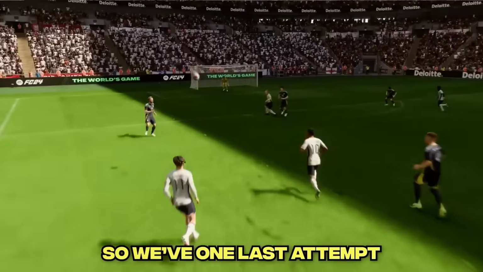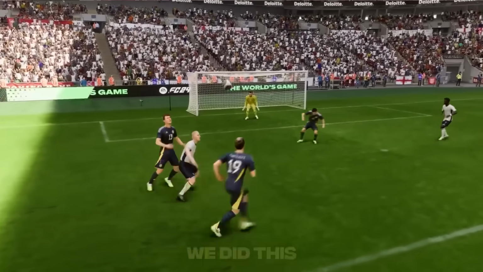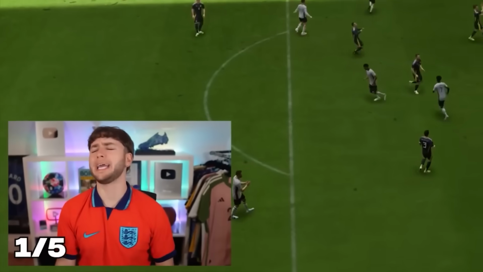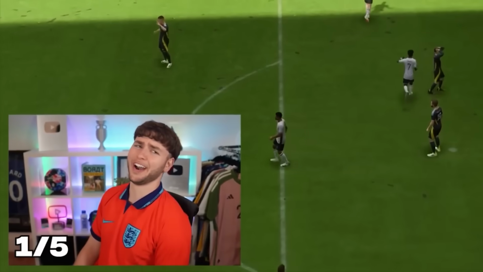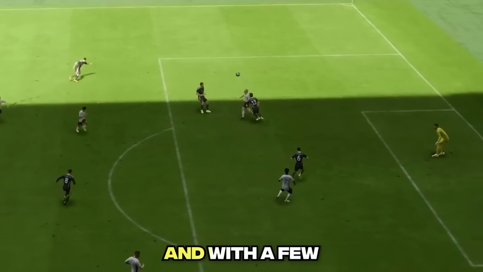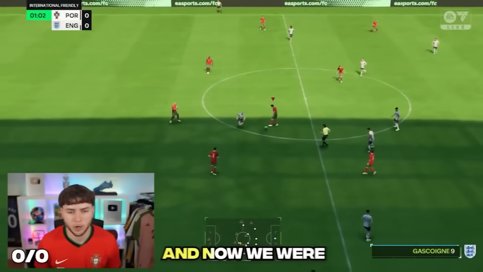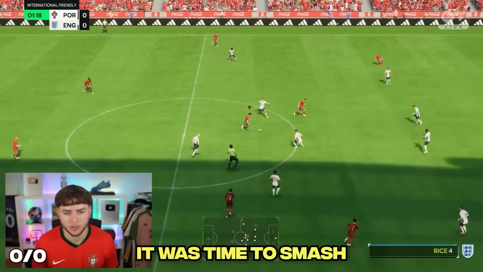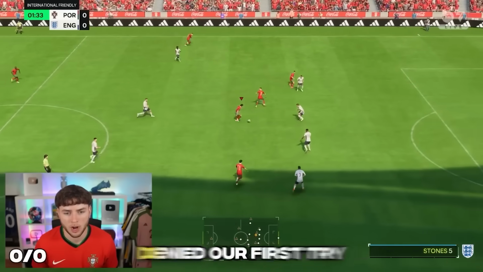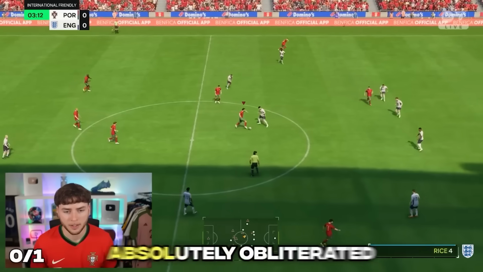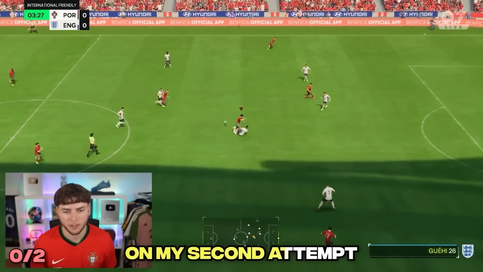So with one last attempt, we did this. Oh my god. That's very good. And with a few great attempts, I'm taking one of them and we're moving on to 2000. And now we were in the right kit, it was time to smash this goal, which was instantly denied on our first try. But I would get absolutely obliterated on my second attempt.